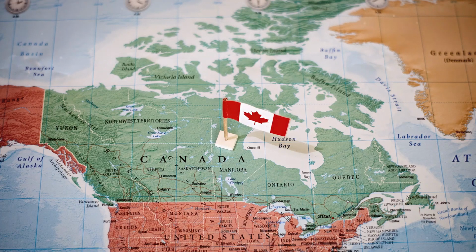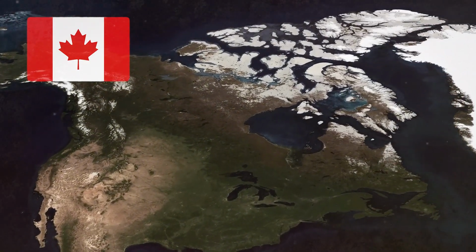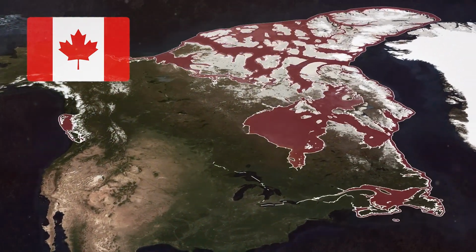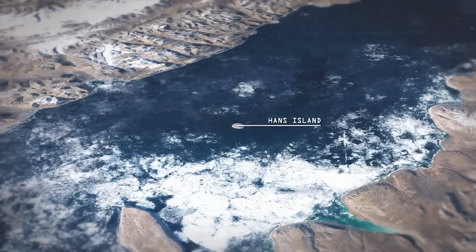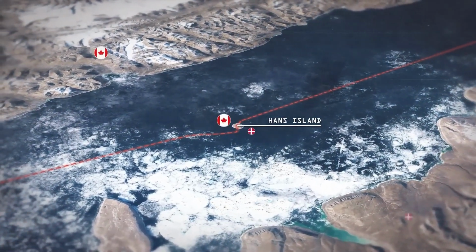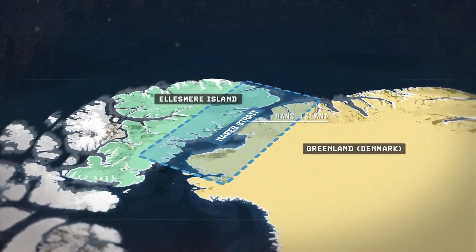And Canada? Nature takes the credit. Its fragmented border is a result of ancient glaciers carving out thousands of islands and rugged coastlines. The Arctic archipelago, with over 52,000 islands, and territorial disputes like Hans Island with Denmark, only add to Canada's border complexity. So, how do we actually measure this?